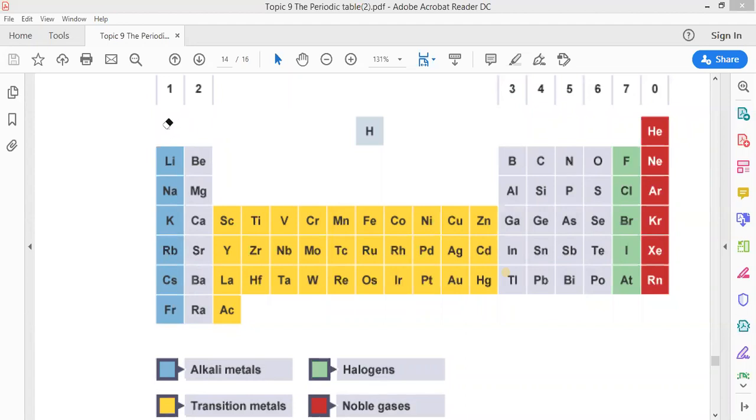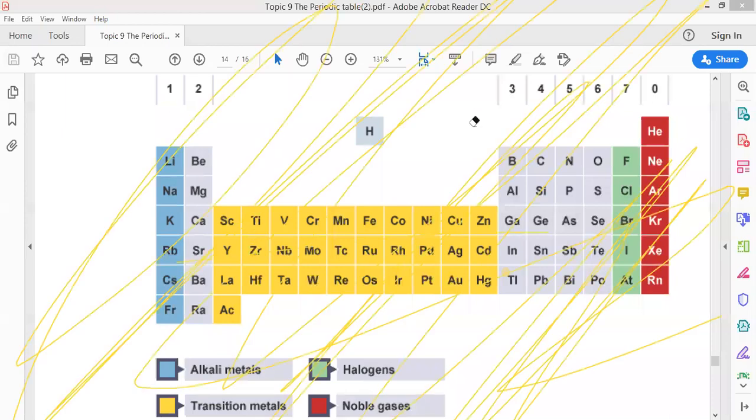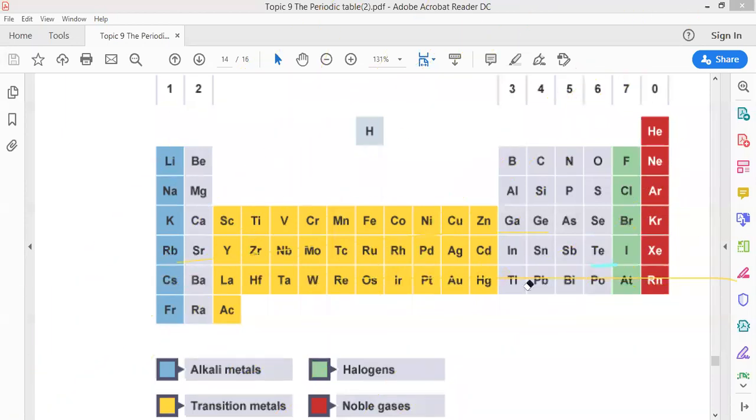When we talked about group number 1 metals, as you go down, reactivity increases. For group number 7 non-metals, as you go down, reactivity decreases. But here, there is no clear trend for reactivity. Clear?